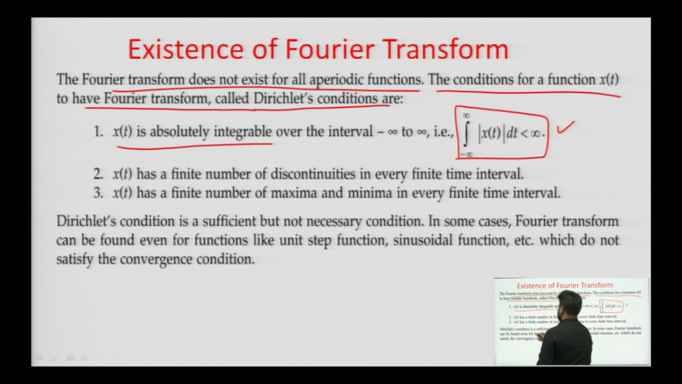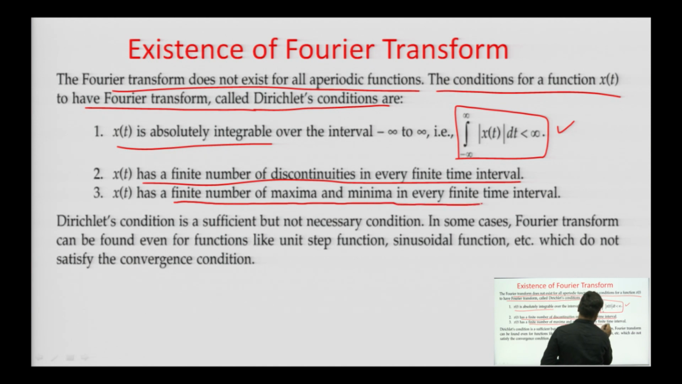Also, x of t must have a finite number of discontinuities in every finite time interval. It must not have an infinite number of discontinuities in a finite time interval, and it must also have a finite number of maxima and minima in a finite time interval. Only then can we find the Fourier transform of x t. As it is written, these are sufficient but not necessary conditions.